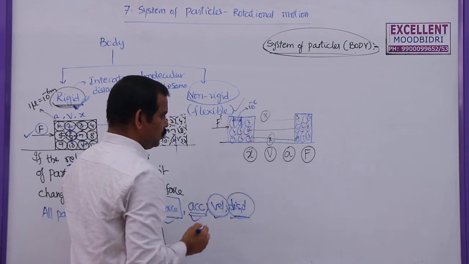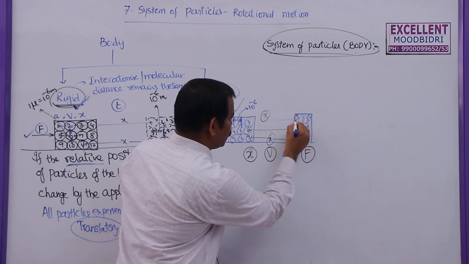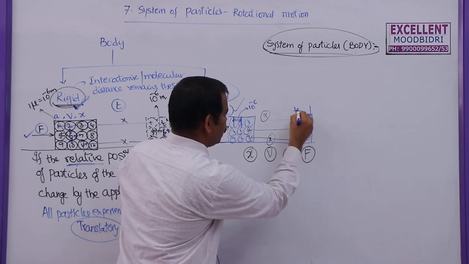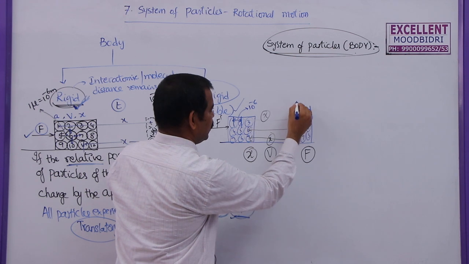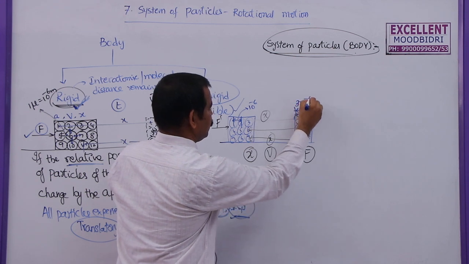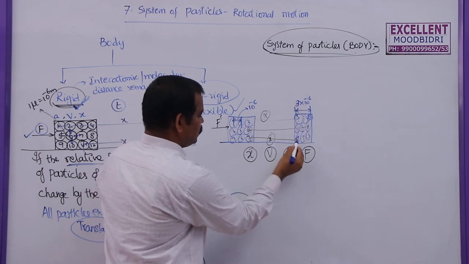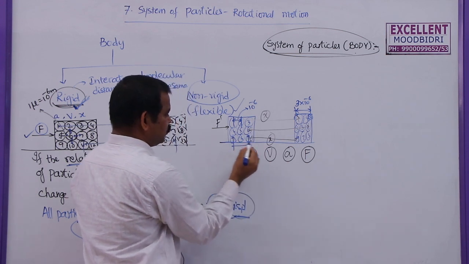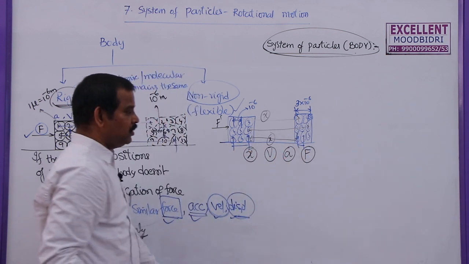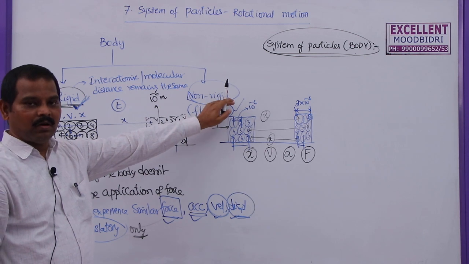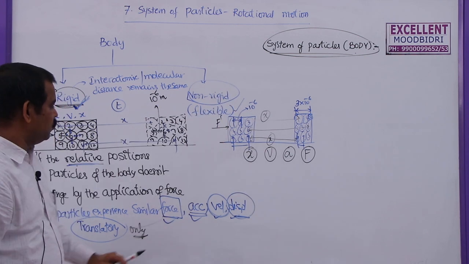Let us say 10 power minus 6 only. This is the first particle, this is the second particle. The interatomic distance increased here. So let us say 3 into 10 power minus 6. Similarly, this is 9 and 7. Here 9 and 7 is more, but 9 and 7 is less. That means here interatomic or intermolecular distance varies by the application of force.